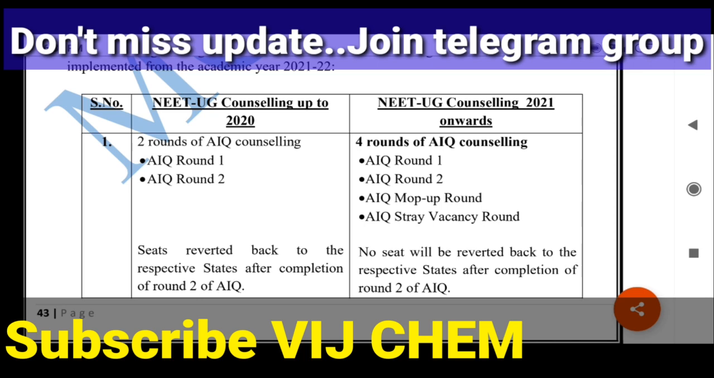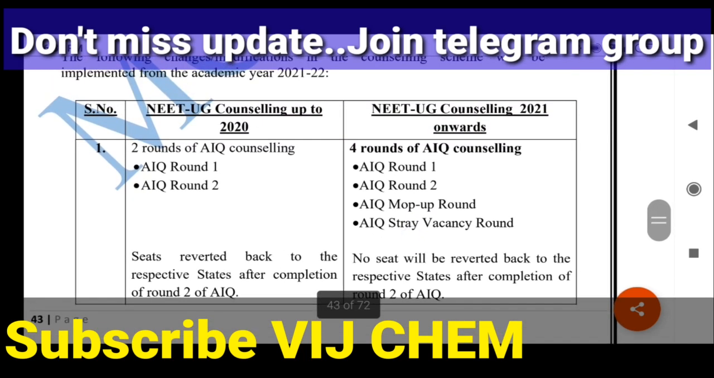Let's start with the content. NEET UG counseling 2020 and 2021, there are 5 differences. In 2020, there were only 2 rounds of AIQ counseling, AIQ1 and AIQ2. Whatever seats were left over after AIQ2 were reverted back to the states. That is, whatever was left of the 15% seats was reverted back to the state.